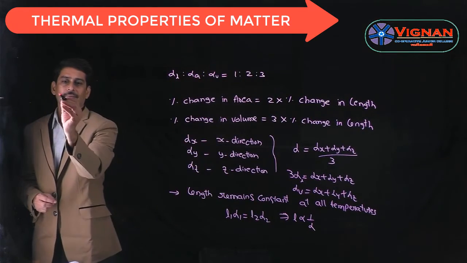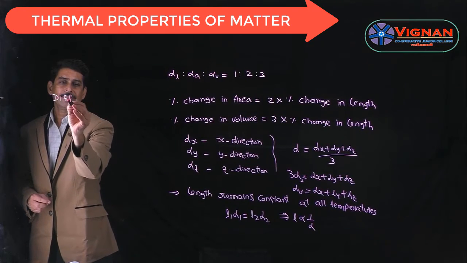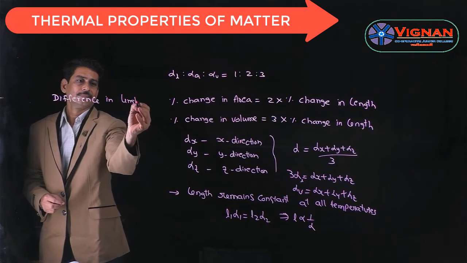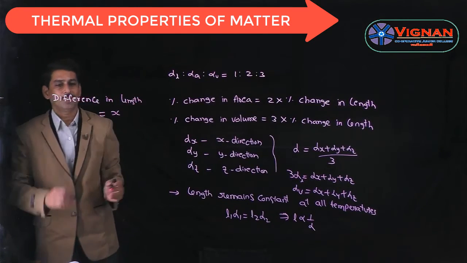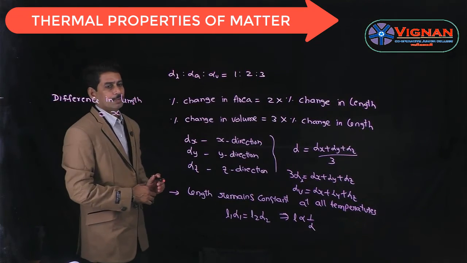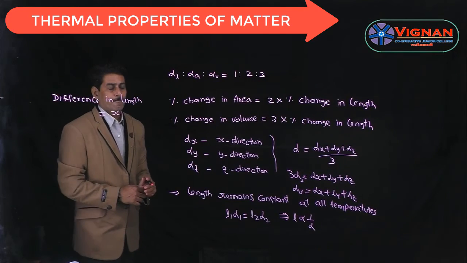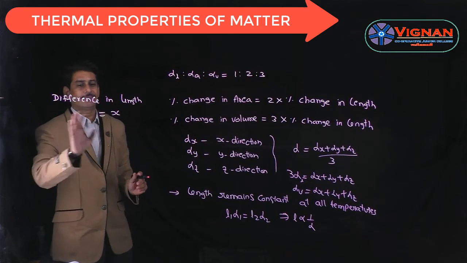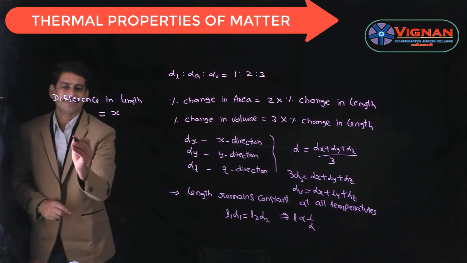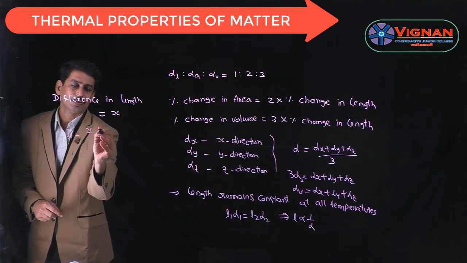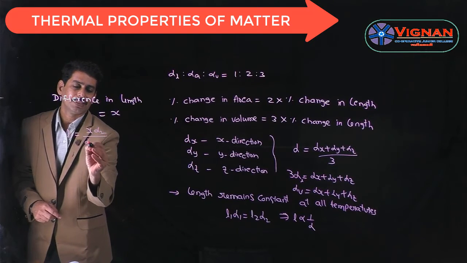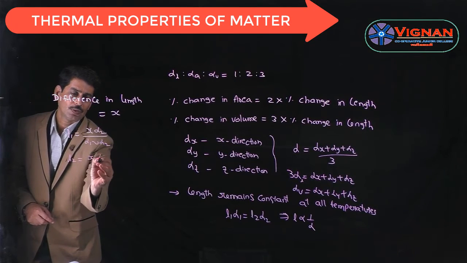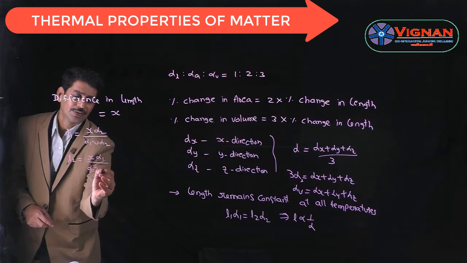And if the difference in length is given as x, and we want to find the length of the first rod or the length of the second rod, it is given by L1 is equal to x into alpha of the second material divided by the difference in alpha values, and L2 is given as x into alpha 1 divided by alpha 1 minus alpha 2.